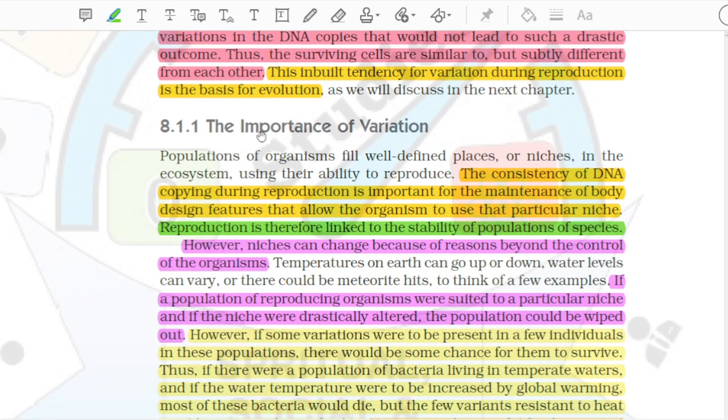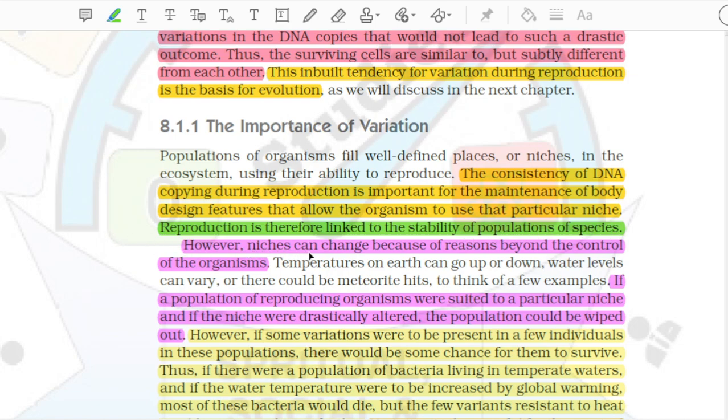8.1.1 The importance of variation. Populations of organisms fill well-defined places, or niches, in the ecosystem, using their ability to reproduce. The consistency of DNA copying during reproduction is important for the maintenance of body design features that allow the organism to use that particular niche. Reproduction is therefore linked to the stability of populations of species.